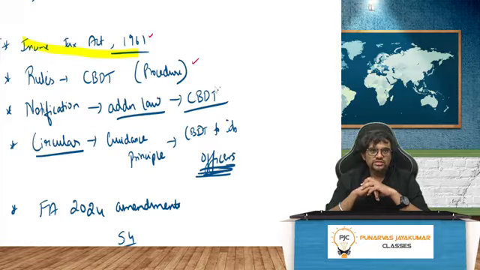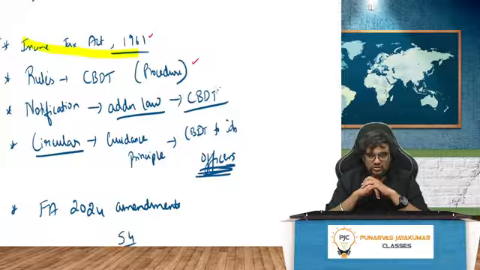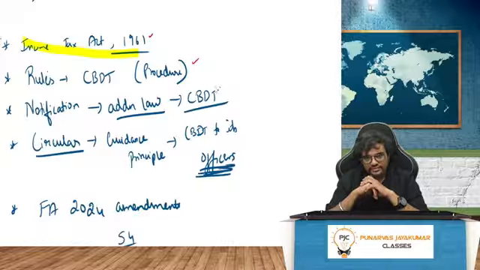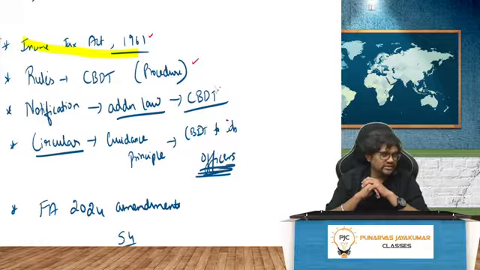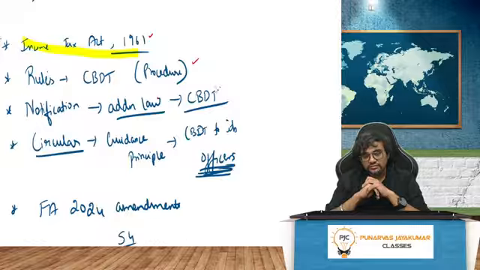Notification, rules, then the law itself always should be published in an official document. An official document is called Official Gazette. You would have heard of the term gazetted officer. So everything should always be mentioned in the Official Gazette. Right? So notification is an additional law. Where is it mentioned? In the CBDT, it will be given in the Official Gazette. Only then it becomes a law. Circular, on the other hand, is just a guidance principle. And circular is always given by CBDT to its officers, not to the SSE.